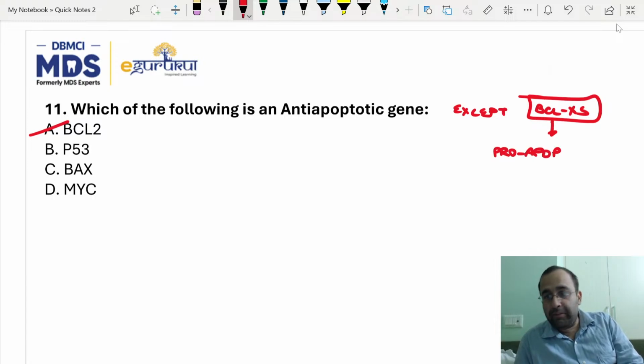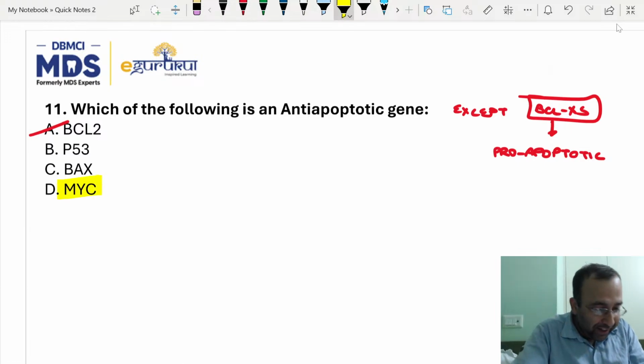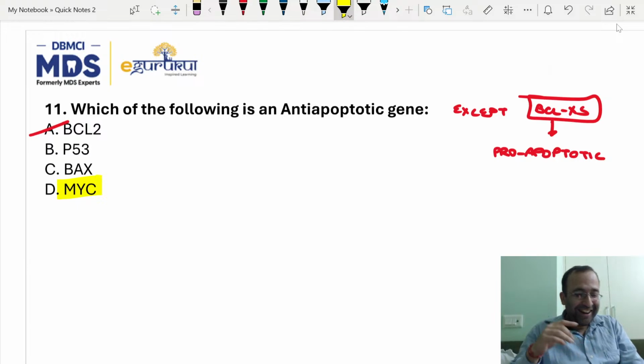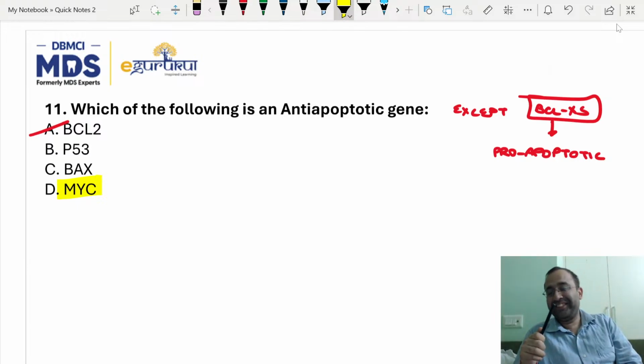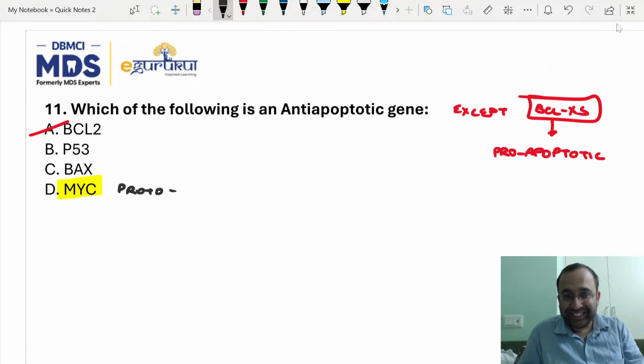Fair enough. Tell me about MYC. MYC, this is very important. MYC is a proto-oncogene. MYC proto-oncogene mutations. There are three types of MYC: CMYC, NMYC, LMYC.